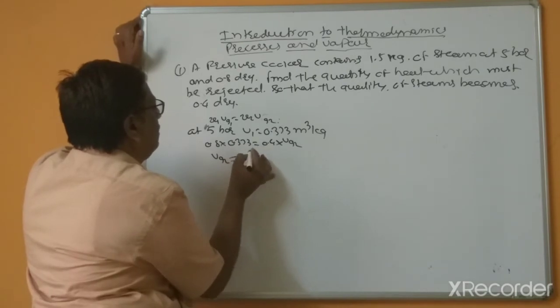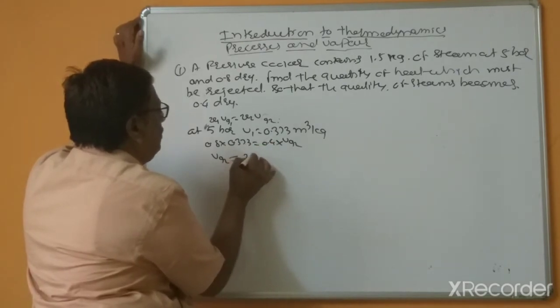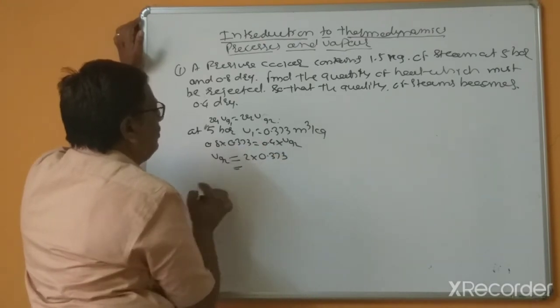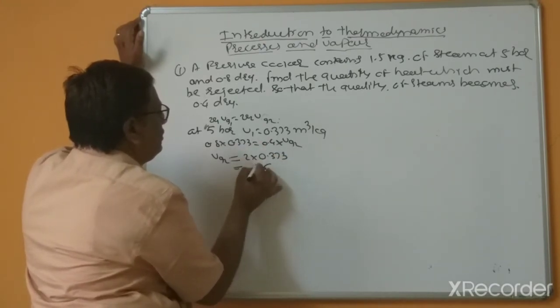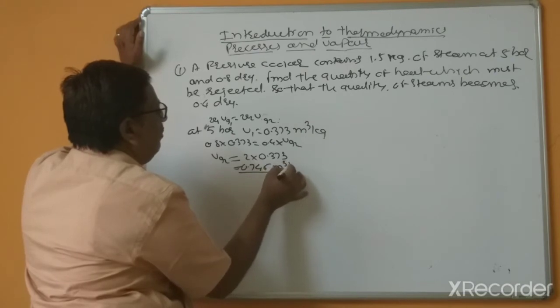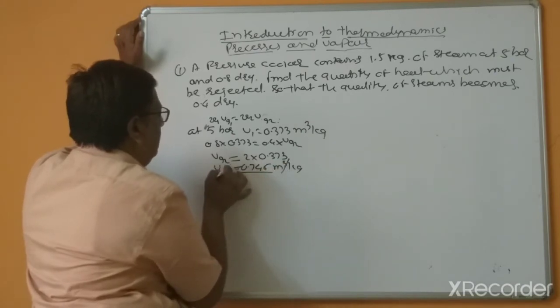This is 2 into 0.373, because 0.8 over 0.4 is 2. So Vg2 is 0.746 meter cube per kg.